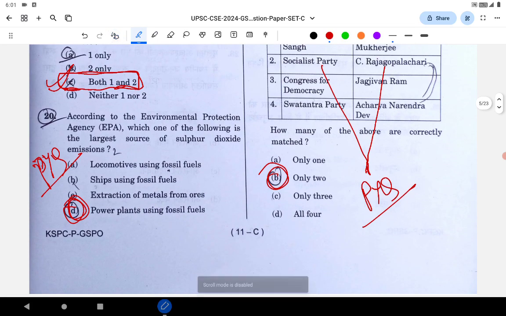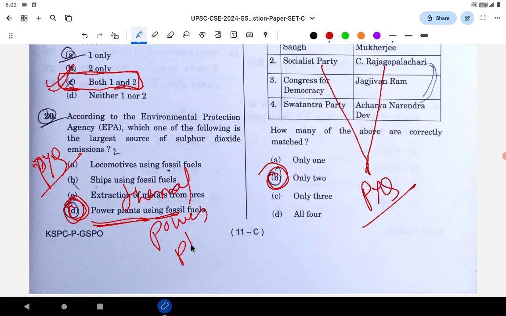Next, let's go to the question: according to the Environmental Protection Agency, which one of the following is the largest source of sulfur dioxide? Many times they ask the source of sulfur dioxide. Power plants using fossil fuel are the largest. They are called thermal power plants. Thermal power plants are the largest source of sulfur dioxide emission.